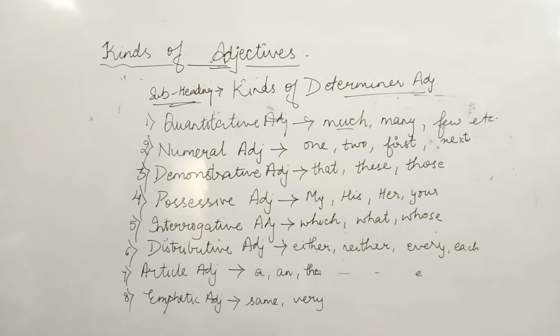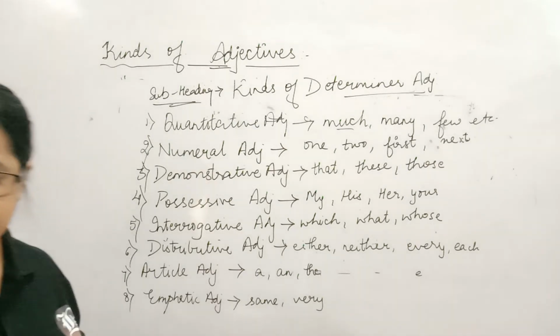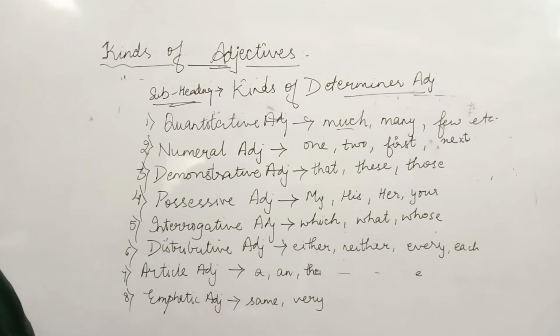Let's come to the sixth one, which is distributive adjective. Again, distributive adjectives refer to more than one or a specific person. So they are distributive adjectives.